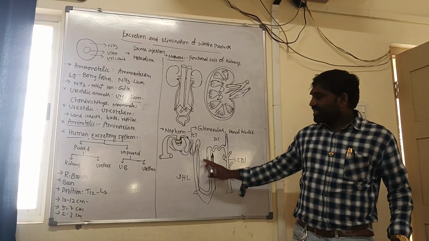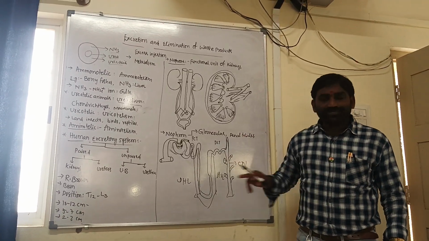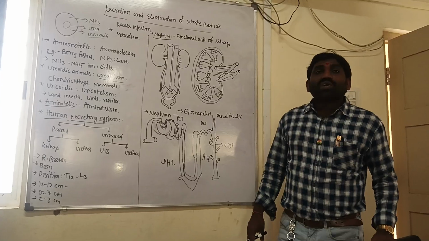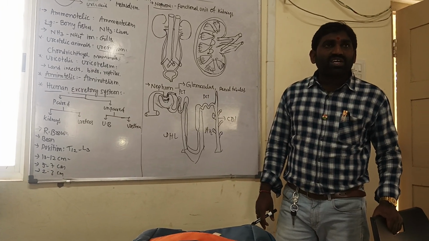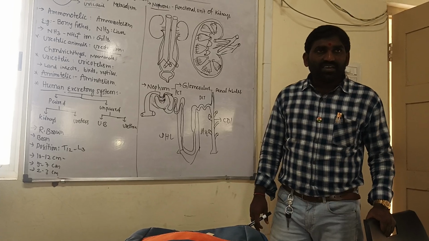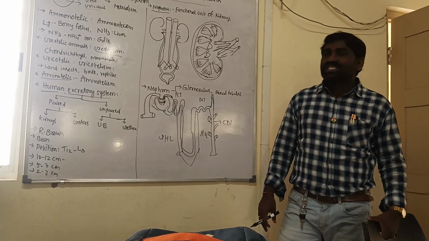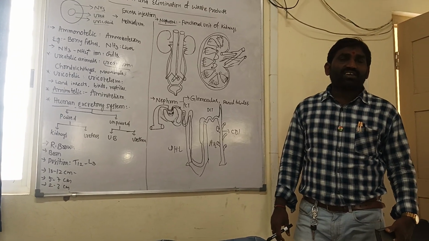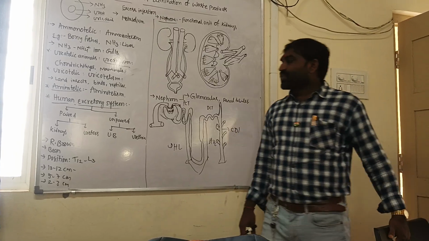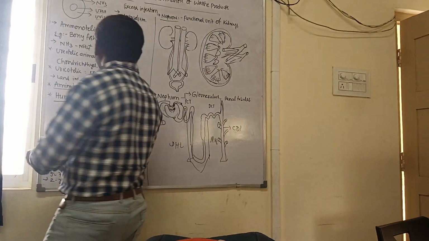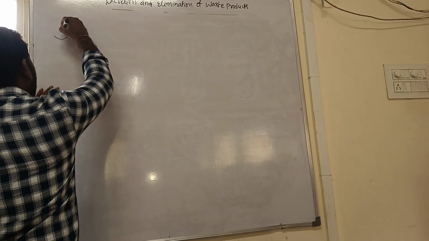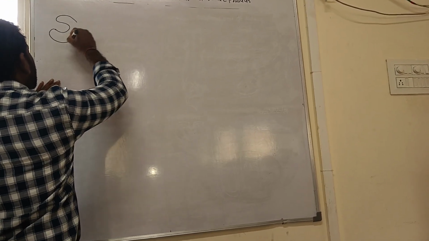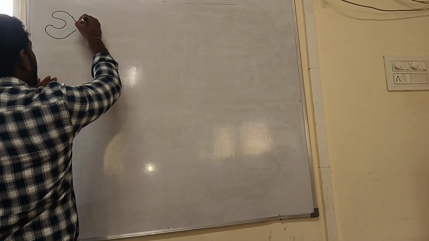Such nephrons we call juxtamedullary nephrons. Here the vasa recta is well developed, while it is highly reduced or absent in cortical nephrons. This is regarding the structure of the nephron. Let us talk about urine formation. Let me draw the diagrammatic representation here. This is the Bowman's capsule structure.